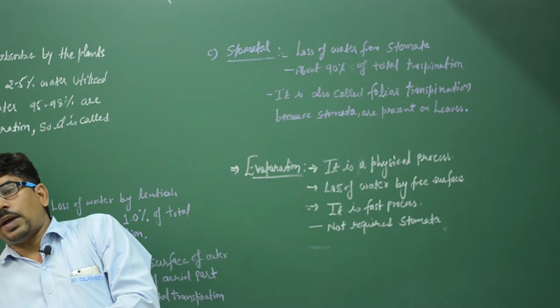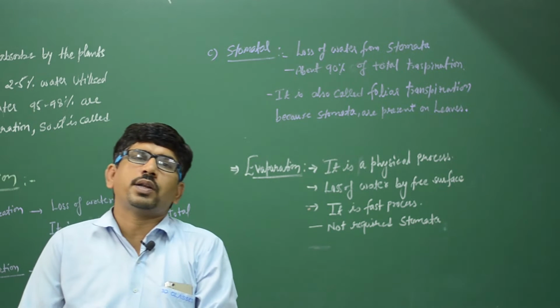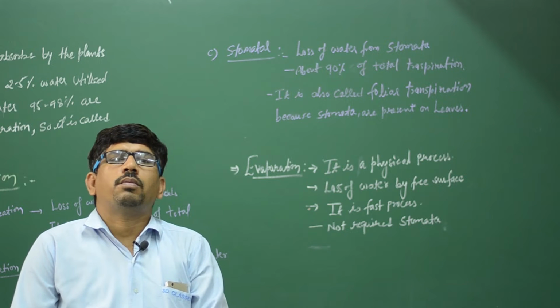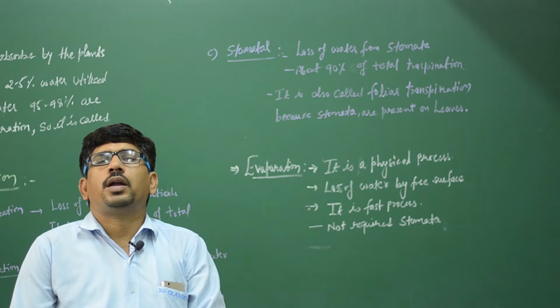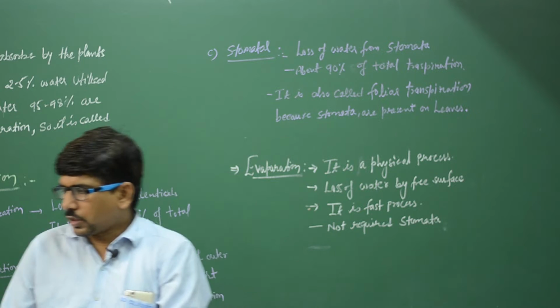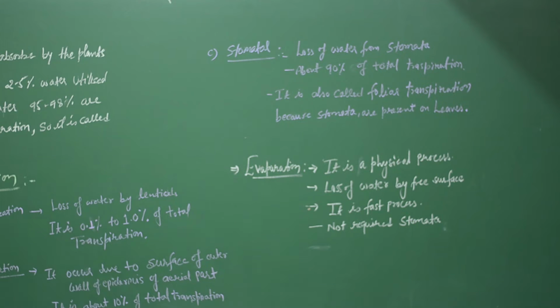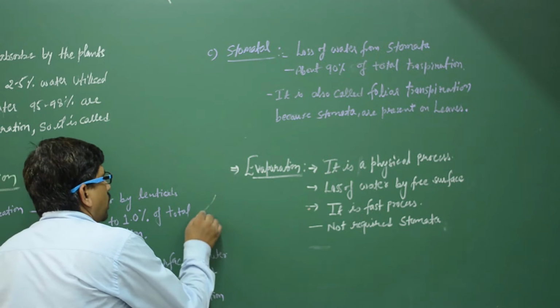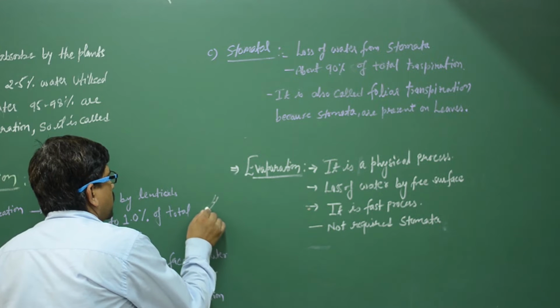So there are three types of transpiration: lenticular, cuticular, and stomatal. We explain. First, lenticular. Lenticels are present like this.